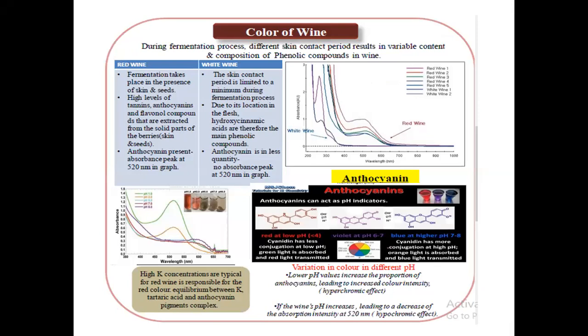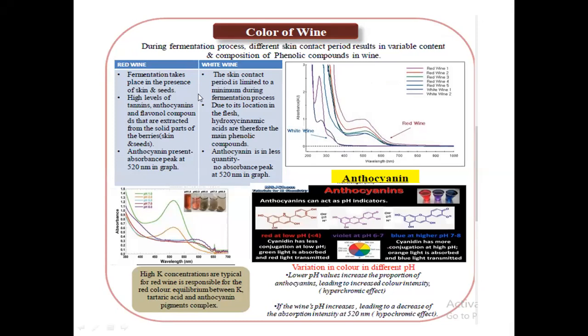Basically, there are two types of wine, that is red wine and white wine. The basic difference between red and white wine is the peak at 520 nanometer, which is due to the presence of anthocyanin, which is seen in red wine and lacking in white wine due to less anthocyanin in the white wine. During the fermentation process, different skin contact periods result in variable content and composition of the phenolic